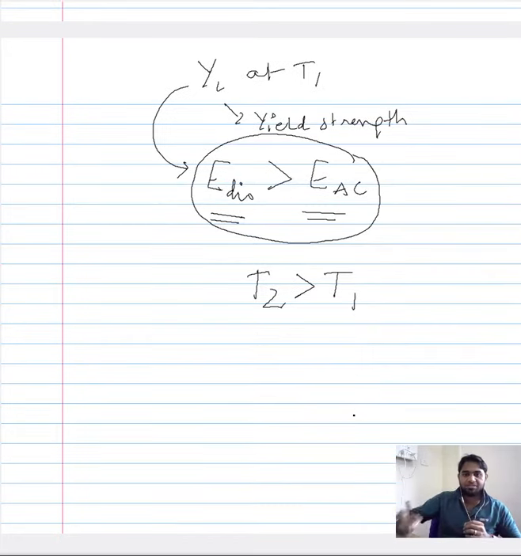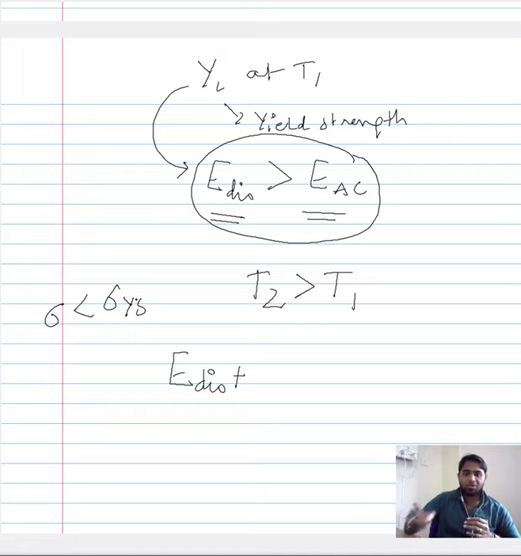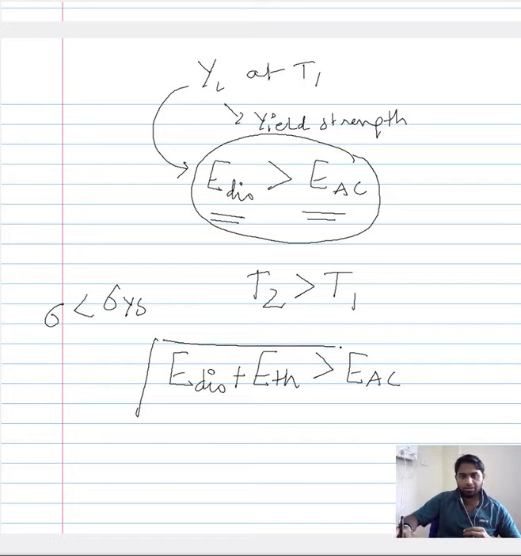Now what happens is that, in addition to the dislocation energy which comes from the same stress that is applied to the material, which is again less than the yield strength or the yield stress. The same stress is applied, however the temperature is now increased. This adds thermal energy to the dislocation, and ultimately the combination of this is able to overcome the activation energy. So this criteria is fulfilled by increasing the temperature.